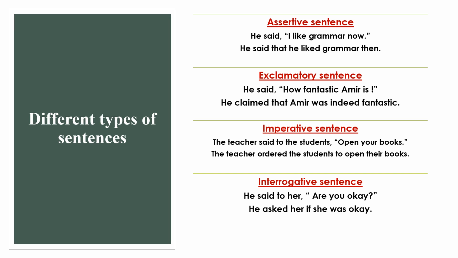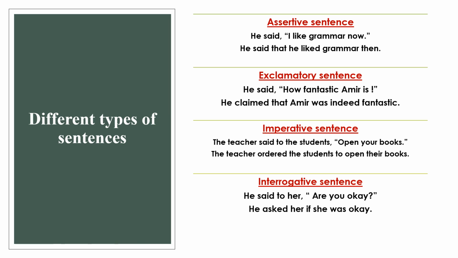Now let us read the sentence given here. He said, I like grammar now. Let us look at the changes that have to be made here. First one is the quotation marks should be removed. Second, remove the comma. Third is the simple present tense will change into simple past tense. Then I will be changed into he. Then the fifth change will be now will be changed into then. So the answer will be, he said that he liked grammar then.